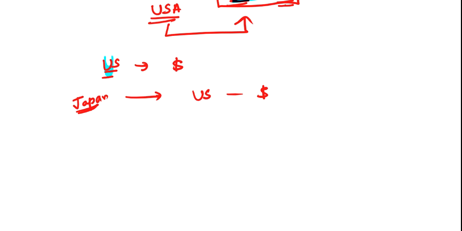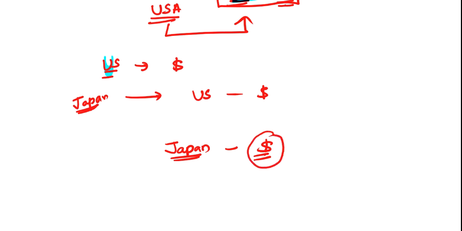But there is a situation: suppose a company wants to issue a bond in Japan but denominated in dollars. A company wants to issue a bond in Japan, meaning they want the bond to be traded in Japan, but the currency should be dollars.